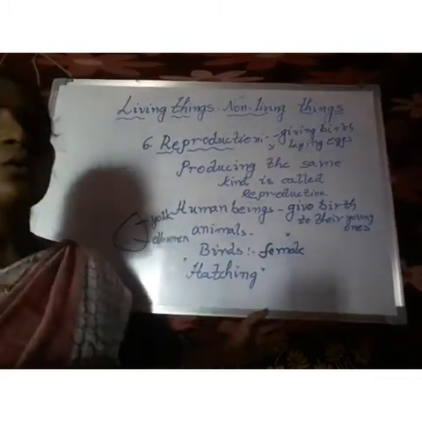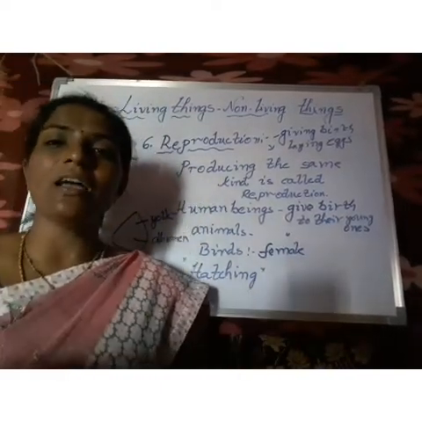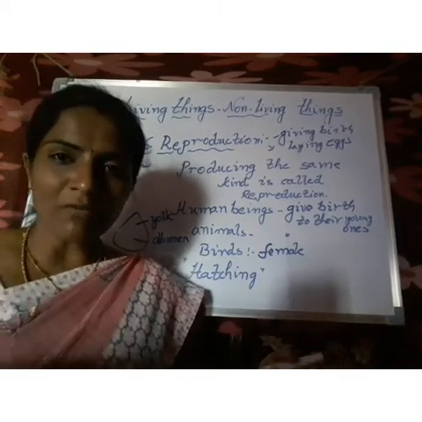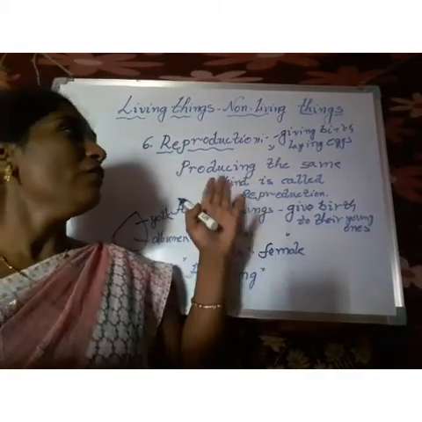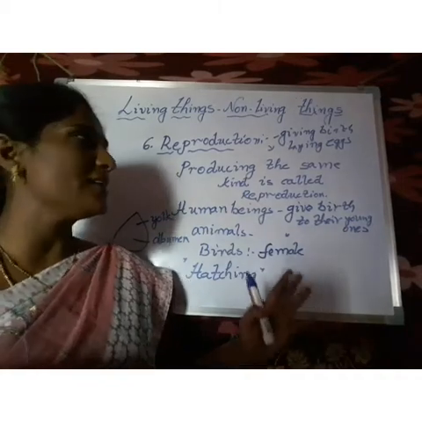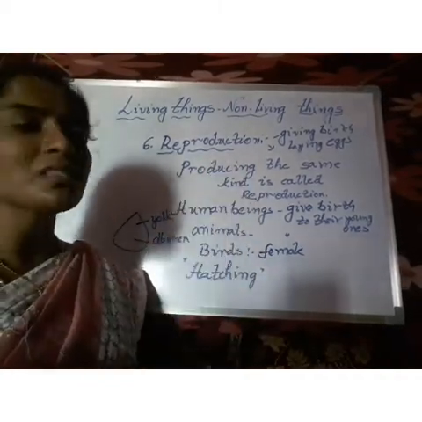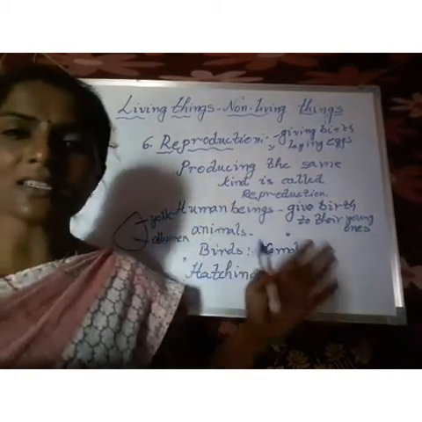With those eggs they reproduce the next generation. And what is the use of reproduction? It is for our next generation. What are those ways? Giving birth to their young ones and laying eggs. Humans and animals give birth to their young ones, but birds lay eggs for the next generation.